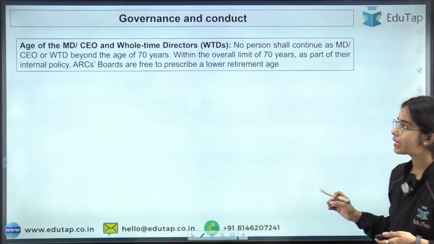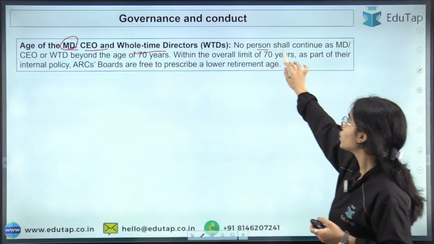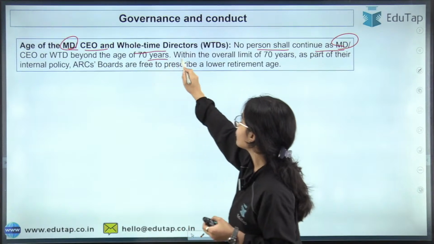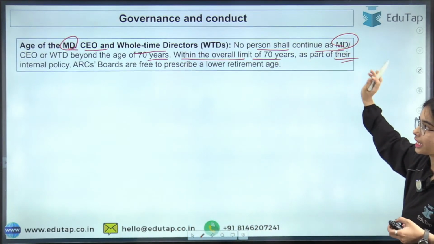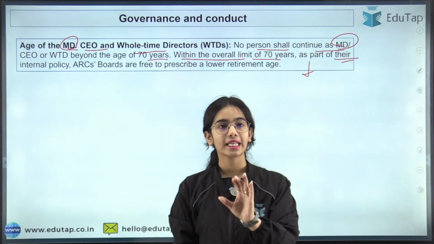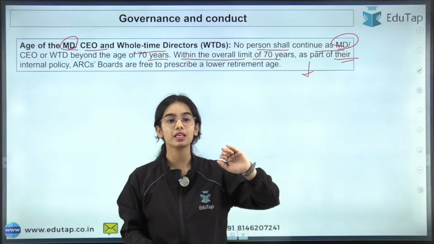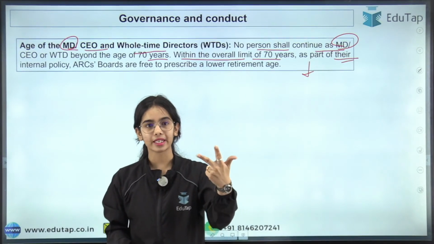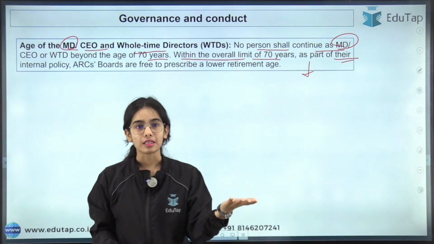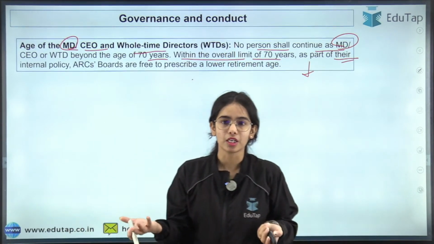Okay. Governance and conduct. You can understand the age of the MD, managing director, CEO and whole time directors. No person shall continue as MD, CEO or WTD beyond the age of 70 years, within the overall limit of 70 years as part of their internal policy. A lower limit can be prescribed by the ARC. So the basic idea is that the RBI has said that above the age of 70 years, no MD, CEO or whole time director can be selected, but the ARC can keep a lower limit also, let's say 50, 60. So a lower retirement age can be selected by the ARC board as per their requirement.